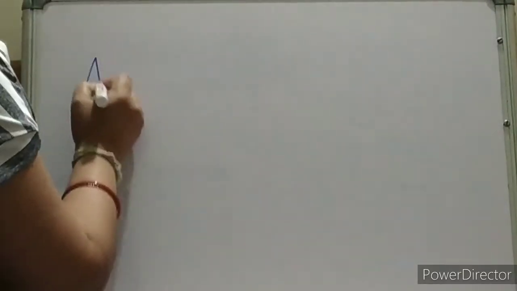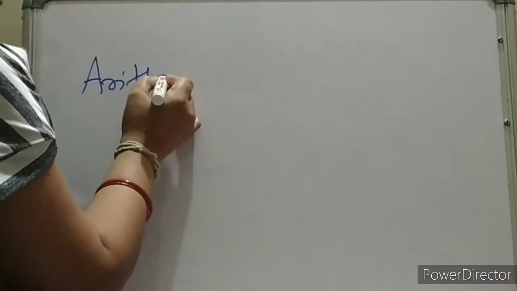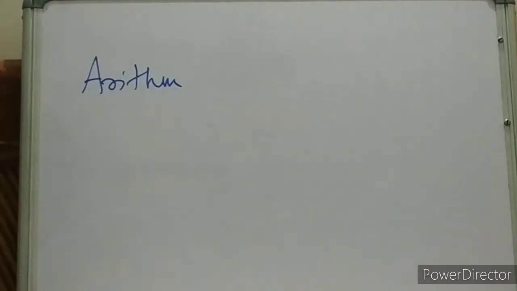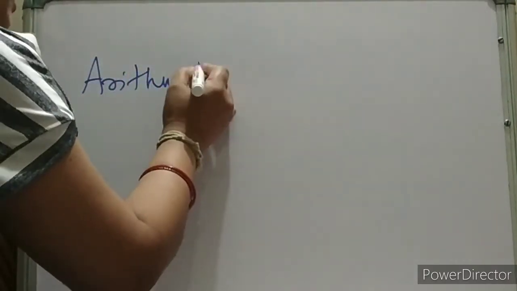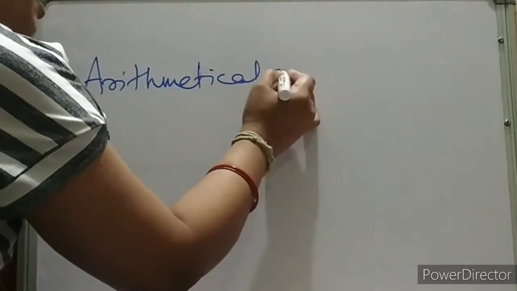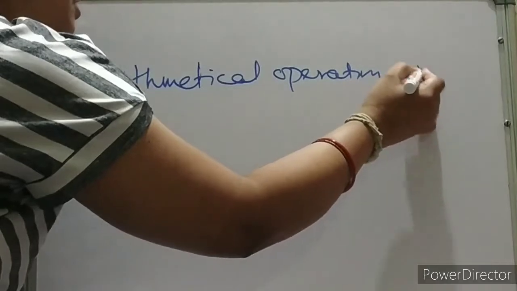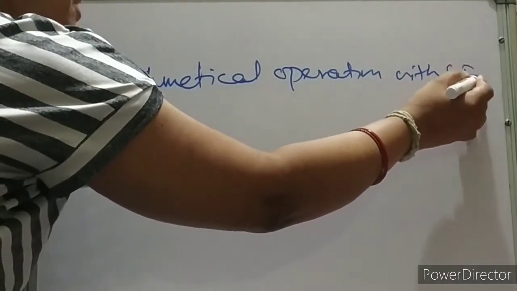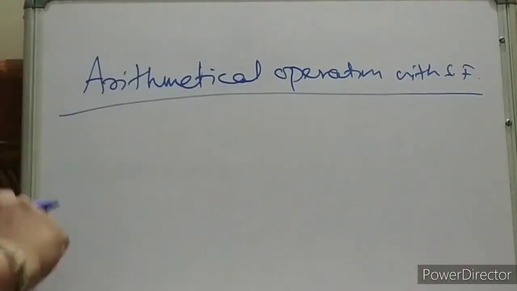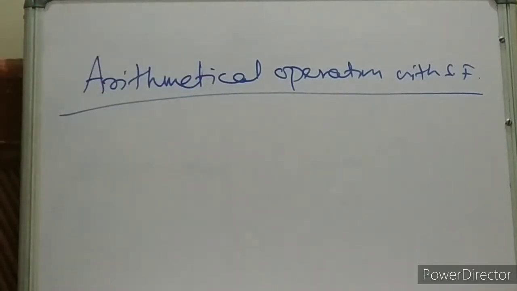Now next, we'll discuss arithmetical operations with significant figures. That means subtraction, addition, multiplication, division, how to do it with significant figures.